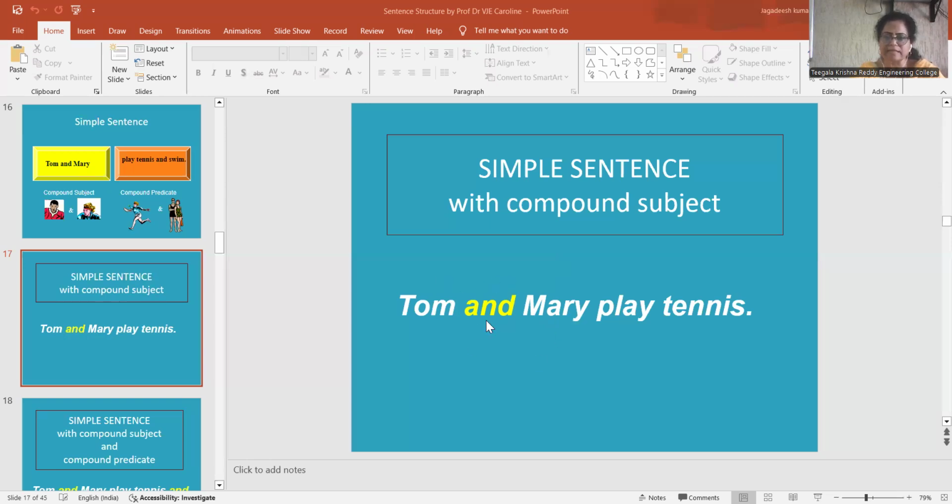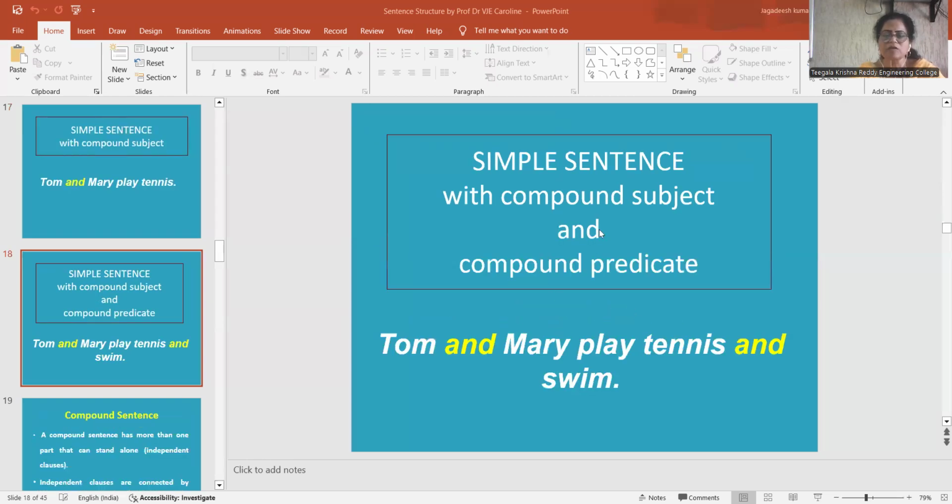So what is this and? And is a coordinating conjunction. So it is connected with the conjunction and. Tom and Mary play tennis. So simple sentence with compound subject and compound predicate. Let us see in simple sentence. Just now we have learned about single subject. Then we have taken the second example, compound subject. Now we are taking the third example, compound subject and compound predicate.